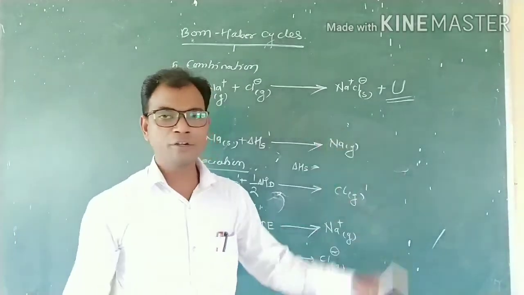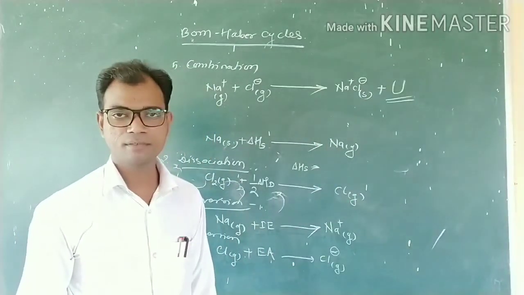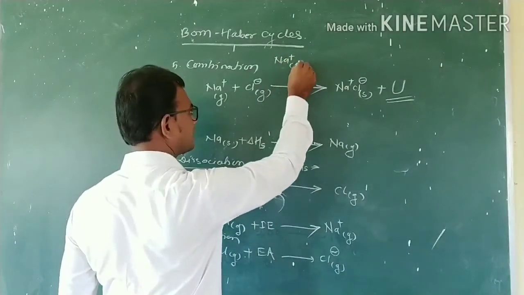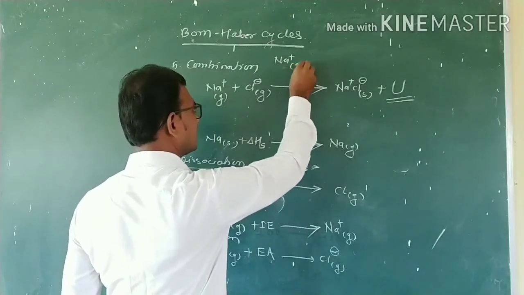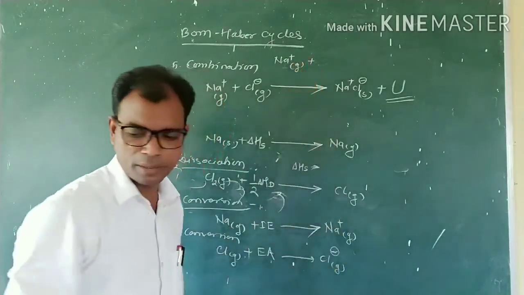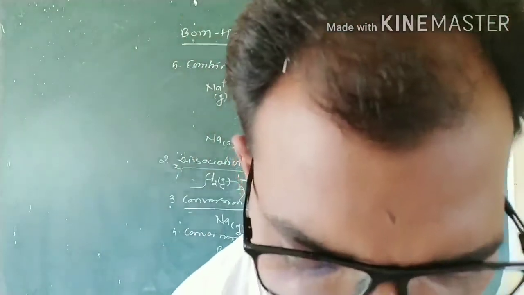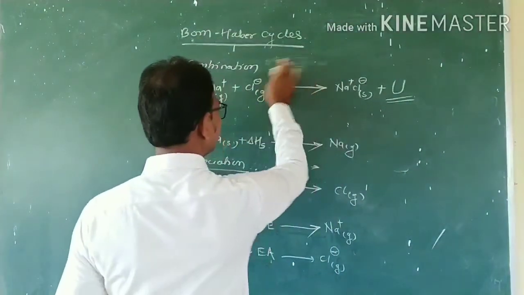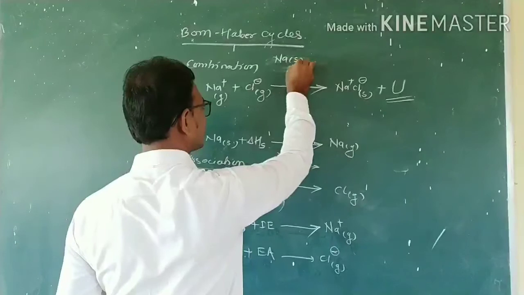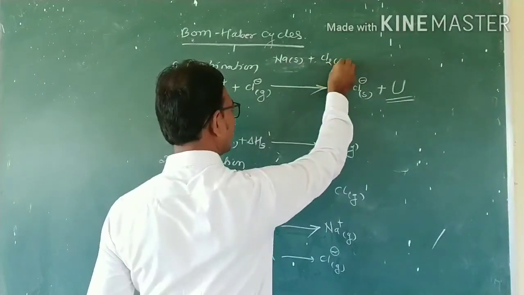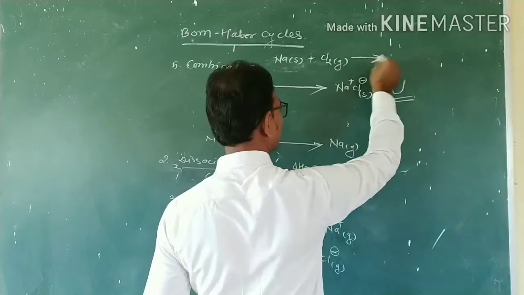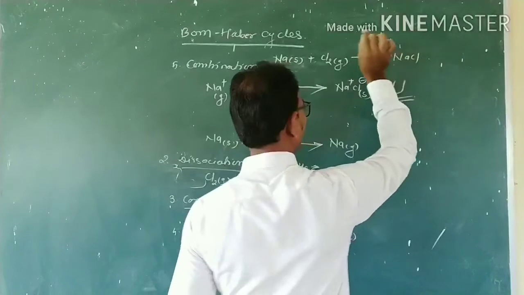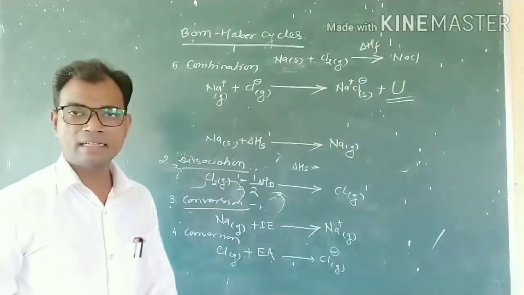Then according to Hess's law, it can also be simplified this way: sodium in a solid state plus chlorine gas forms NaCl by the enthalpy of formation. That is the one step.